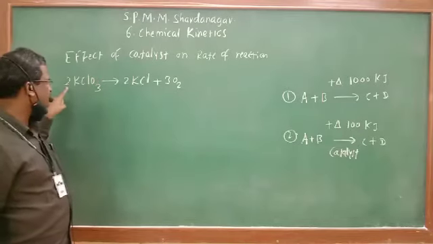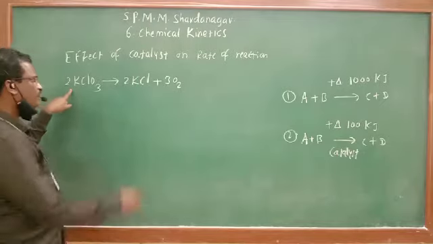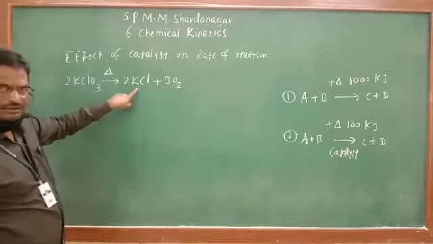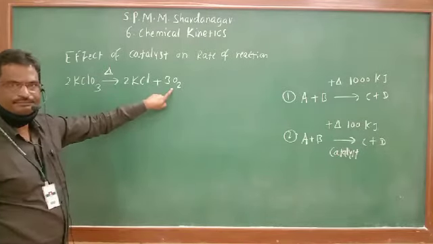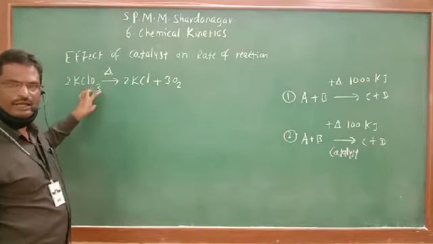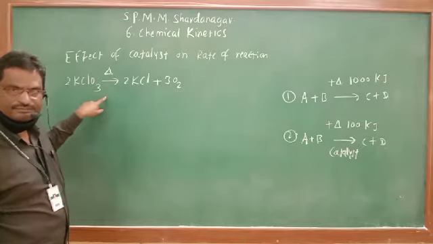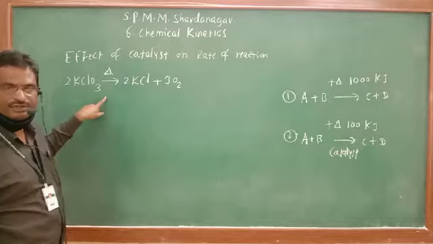What is the correct reaction? 2KClO3, potassium chlorate solid, on heating is converted to potassium chloride and 3 moles of oxygen gas. This reaction, whenever carried out in the presence of the catalyst, the rate of reaction is very fast because the energy